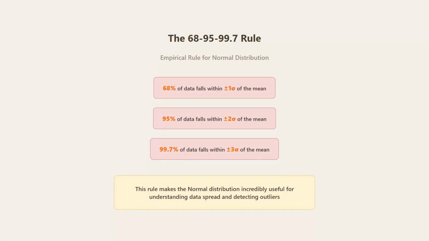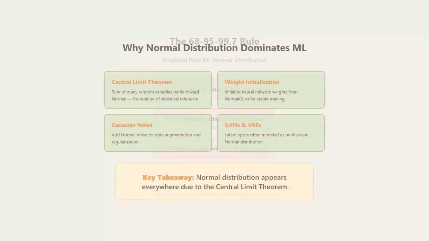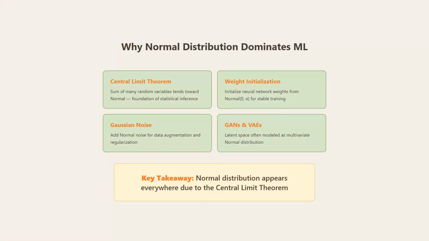Here's the famous 68-95-99.7 rule. 68% of data falls within plus or minus 1 sigma of the mean, 95% within plus or minus 2 sigma, and 99.7% within plus or minus 3 sigma. This rule makes the normal distribution incredibly useful for understanding data spread and detecting outliers.